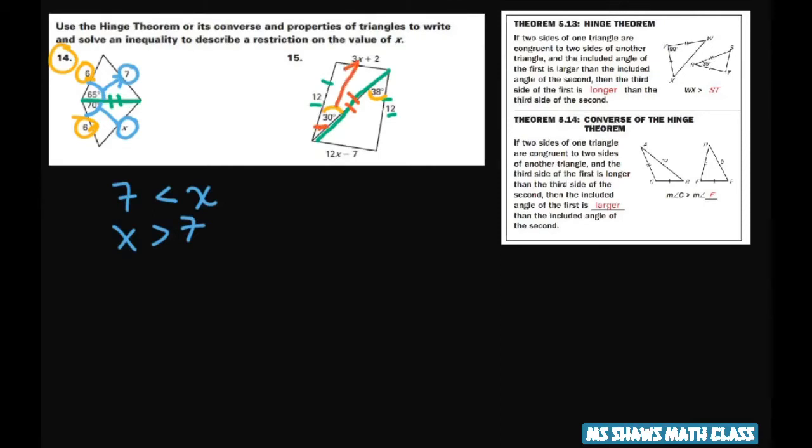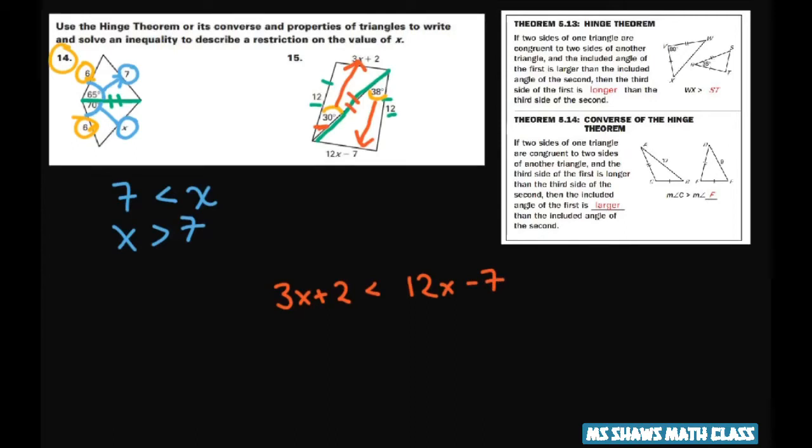So this angle is smaller. So the side across from the smaller angle, this is the converse, has to be smaller than the side across from the bigger angle, which is 38. So it has to be smaller than 12x minus 7.